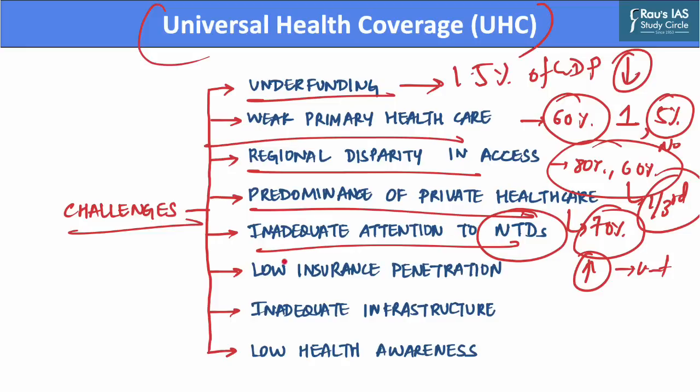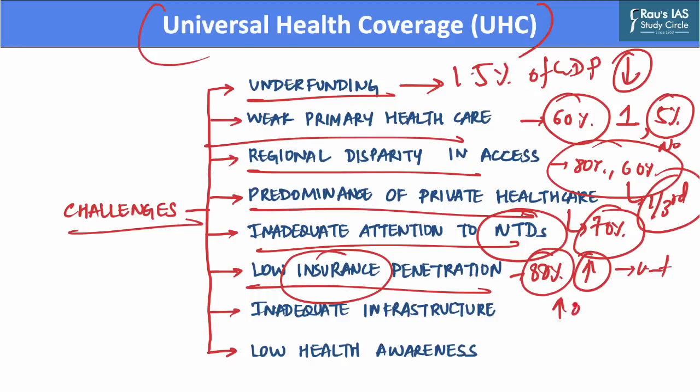Further, India also witnesses low insurance penetration, as about 80% of the rural and urban population in the country is not covered under any insurance scheme, which makes them vulnerable to high out of pocket expenditures, further risking their affordability of healthcare services.